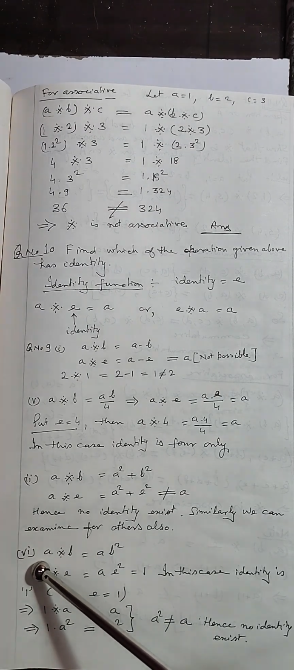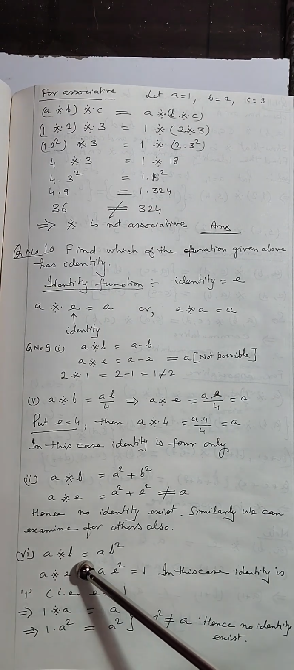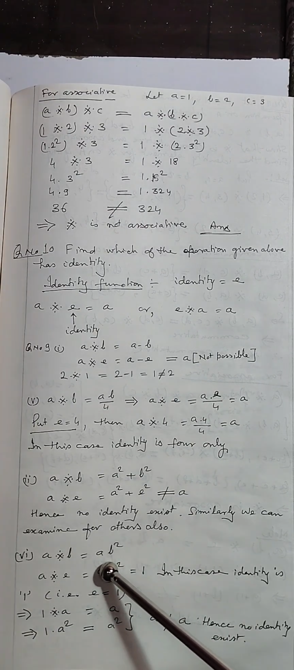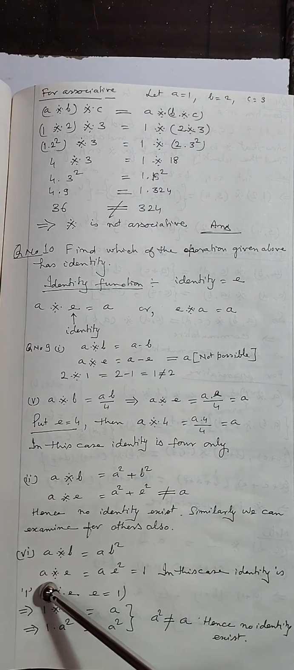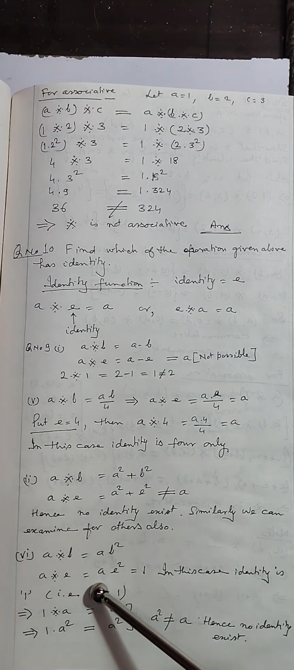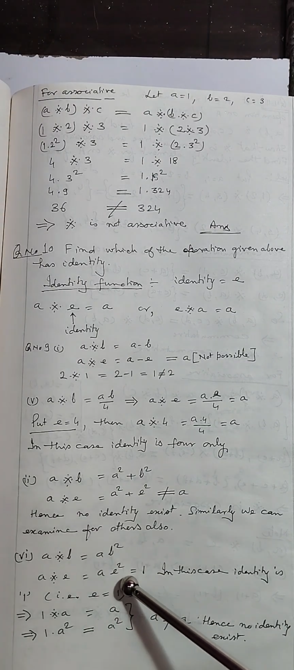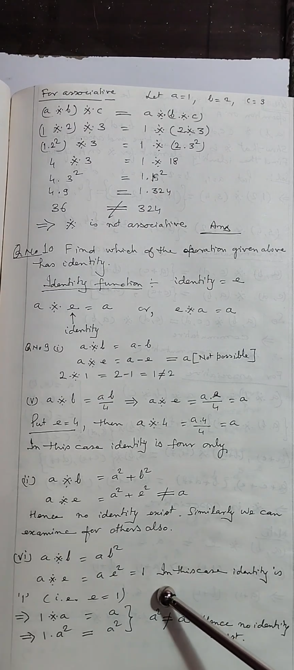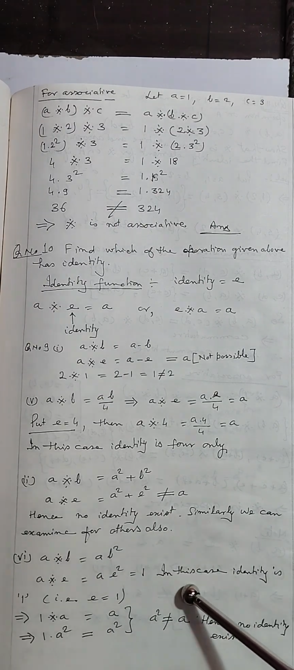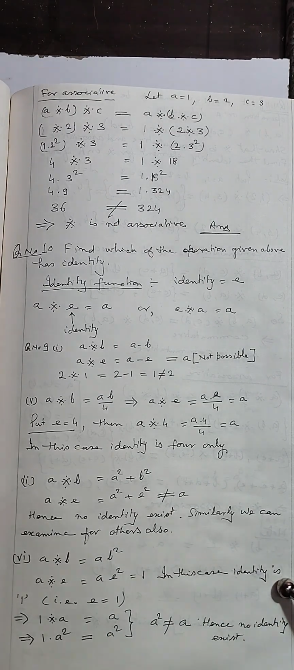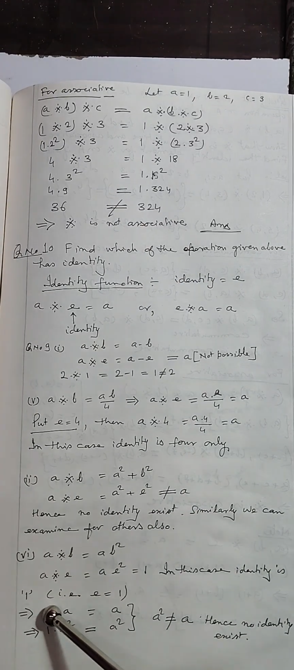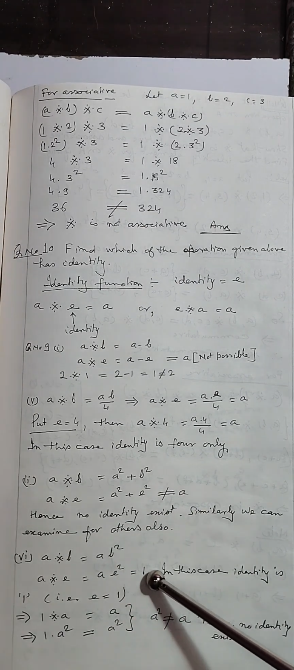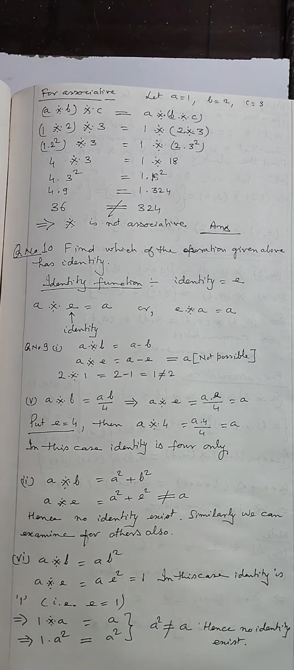Let us take the sixth part, that is A binary B equal to A into B square. So here A binary E, that will be equal to A into E square, and it should be equal to A. In this case the identity is 1. If 1 is put here, then squaring 1 gives 1, so A will come, and the result will be A for us.